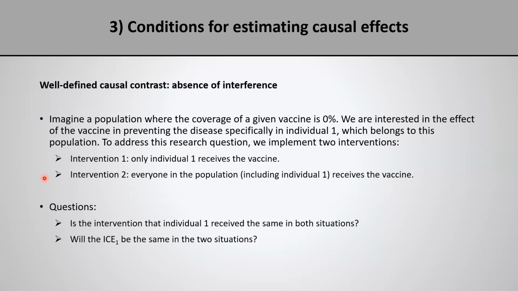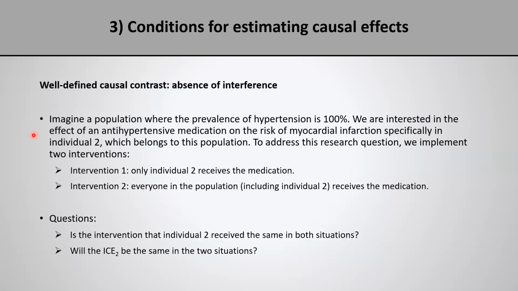Given this scenario, let us think about the following questions. Is the intervention that individual 1 received the same in both situations? That is, if I consider only what happened to individual 1, is it the same in intervention 2 and intervention 1? And the second question, will the individual level causal effect in individual 1 be the same in the two situations? Now let me propose a second scenario and then we can compare the two.